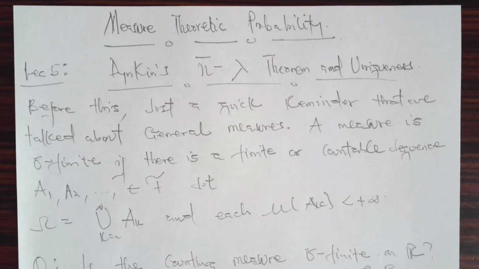We said that a measure is sigma finite if there is a finite or countable sequence A1, A2, through to infinity, that belongs to F, such that the whole space can be expressed as a countable union of these AKs. And when you pick each AK, the measure should be finite. Then the measure is called a sigma finite measure.